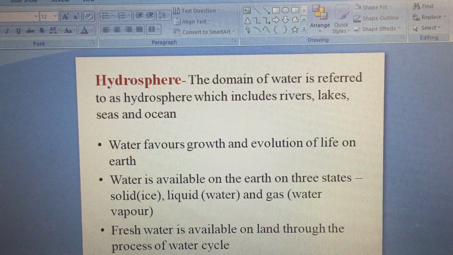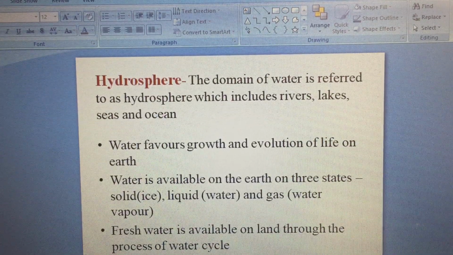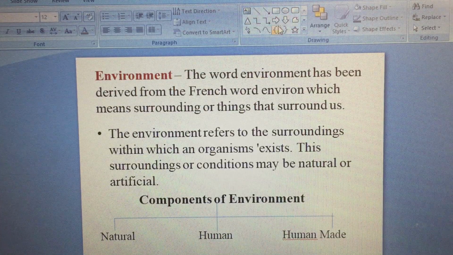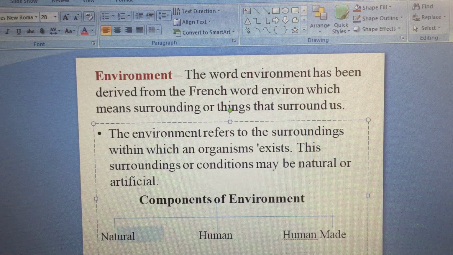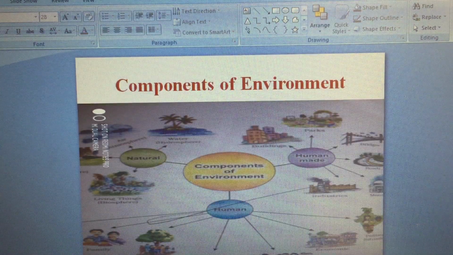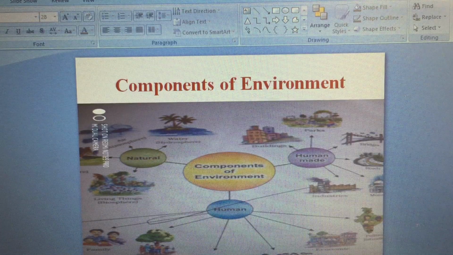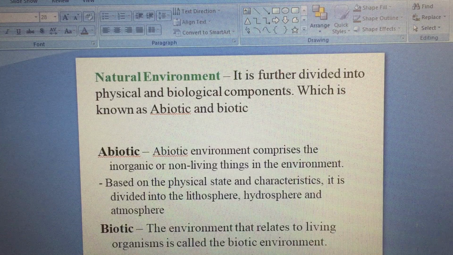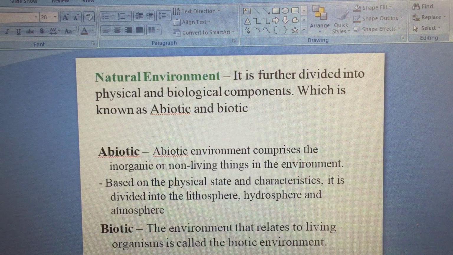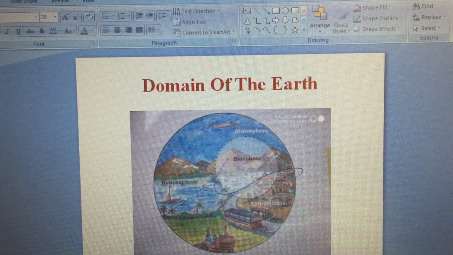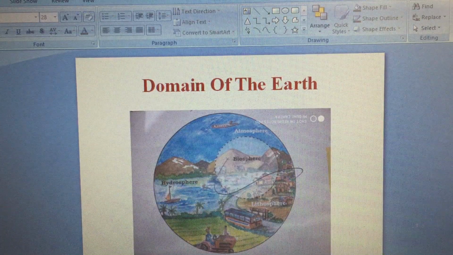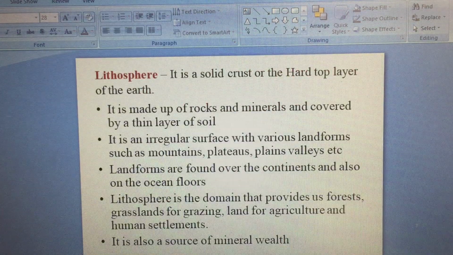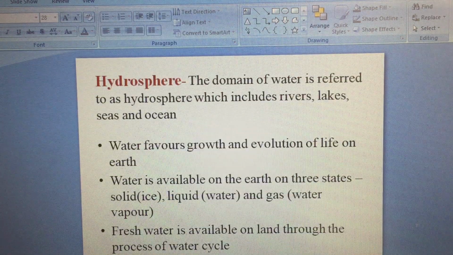Okay, children, let's quickly recap what we studied today. We studied environment. We defined what environment is. We studied its components, natural, human, human-made, in detail. What all are the different components of environment. Then we studied natural environment, biotic, abiotic, and then we moved on to domains of Earth: lithosphere, hydrosphere, atmosphere, and biosphere. And we discussed lithosphere and hydrosphere today.